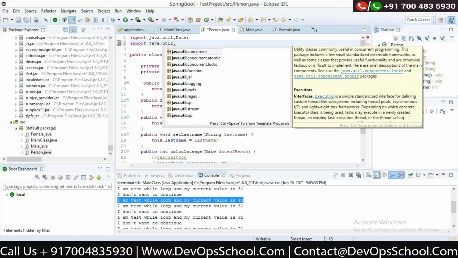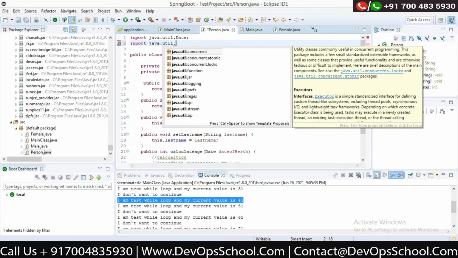So this is like a package folder structure. You are trying to keep similar things together. When you keep all the similar things together, that is called packaging.